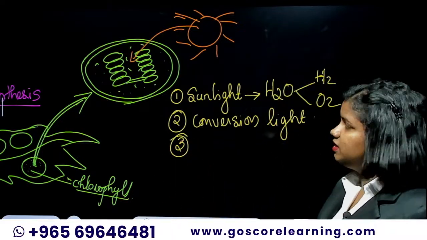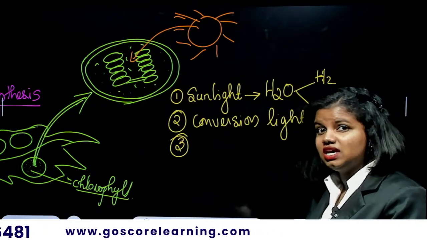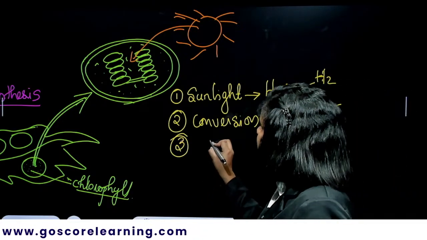And then there is a major event happening at the end of all these processes, which is called carbon dioxide fixing.